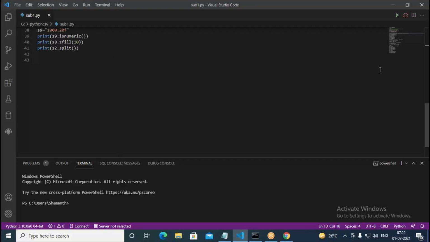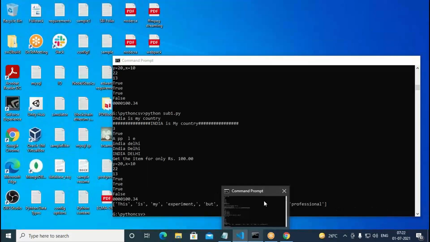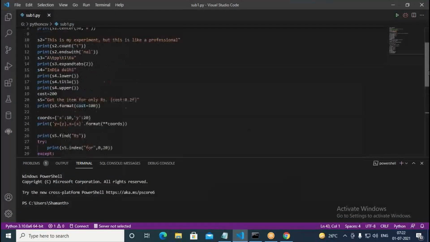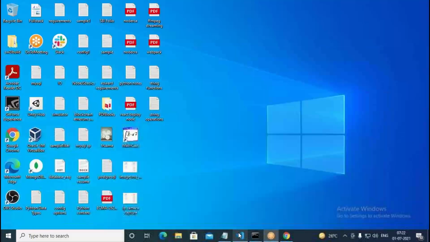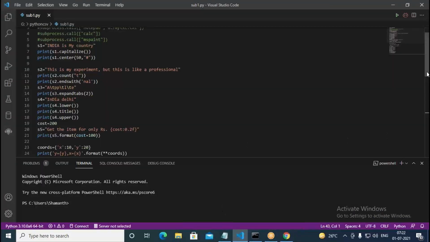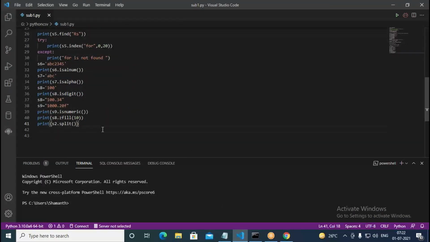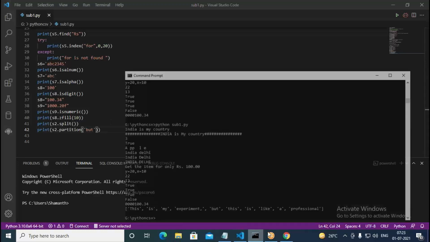Similarly, we have partition. There is one word called partition. You can partition based on a given string. You go with this code. Now you see here, you have a comma. Based on the comma, you can partition it, or based on the word but, you can partition it. So we write here print, then s2 dot partition, then here you specify but. So based on that, it has to partition the given string.